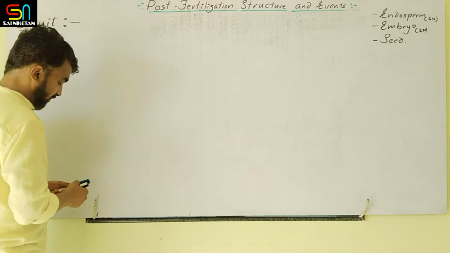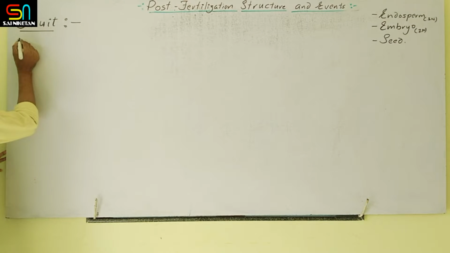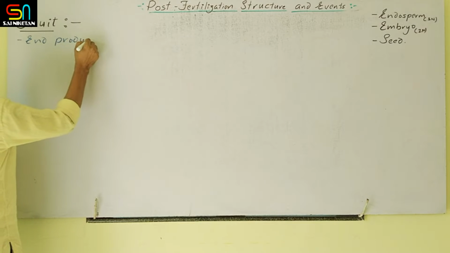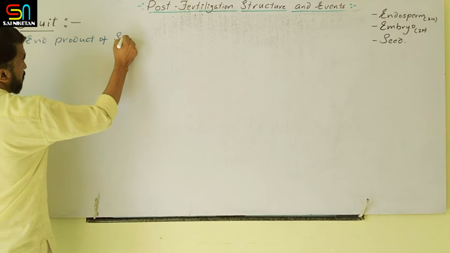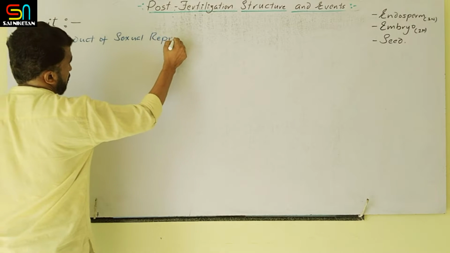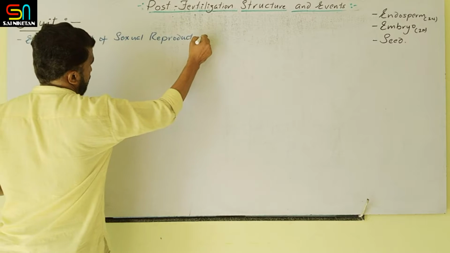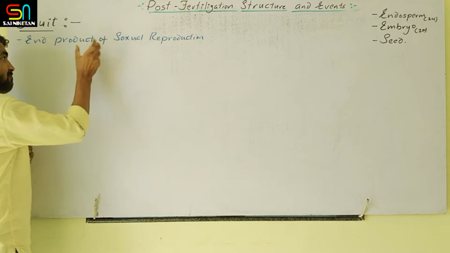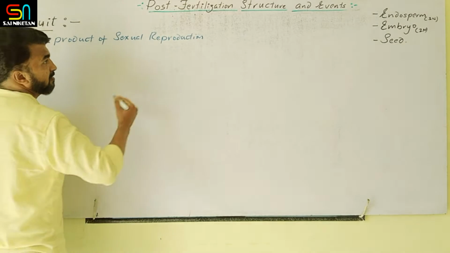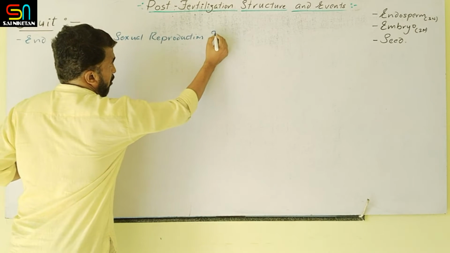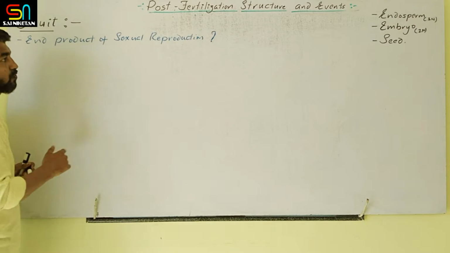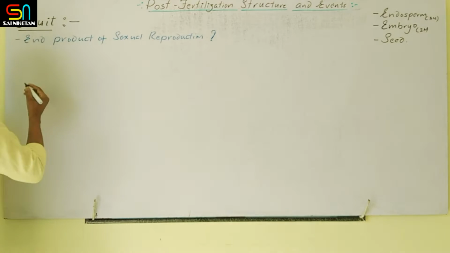So fruit is the end product of sexual reproduction. But whether this condition is applicable to all plants or not, it is a matter of question. Whether all fruits are products of sexual reproduction or not, here we are going to cover.